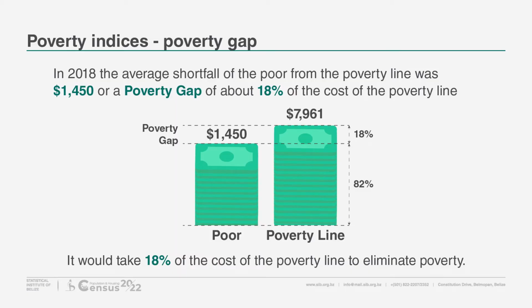Poverty indices, the poverty gap. In 2018, the average shortfall of the poor from the poverty line was about $1,450, or as we can see from the chart, a poverty gap of about 18% of the cost of the poverty line. This meant it would have taken 18% of the cost of the poverty line to eliminate poverty in the country, a significantly higher amount than the 11% poverty gap in 2009.